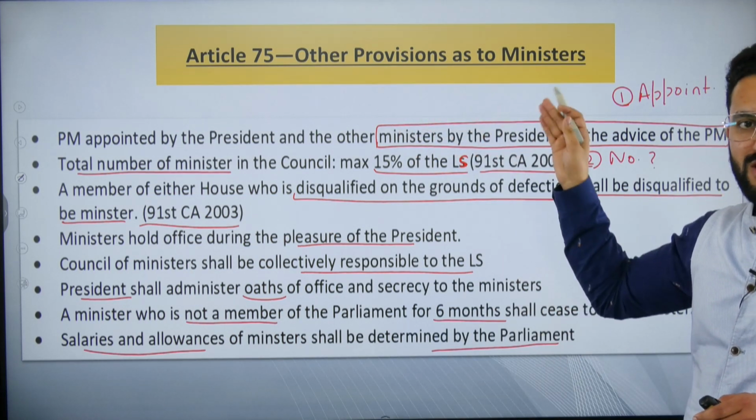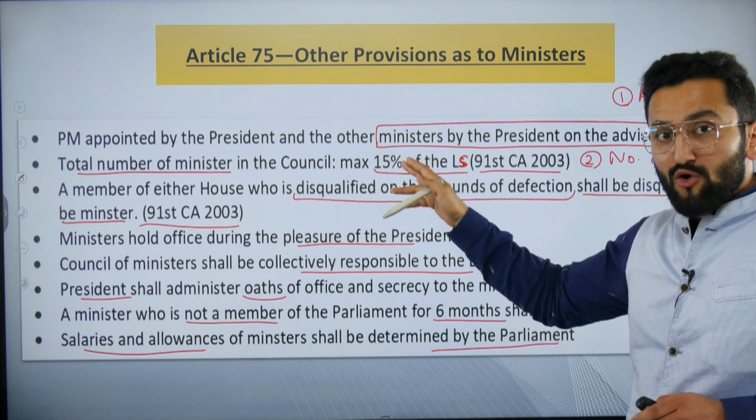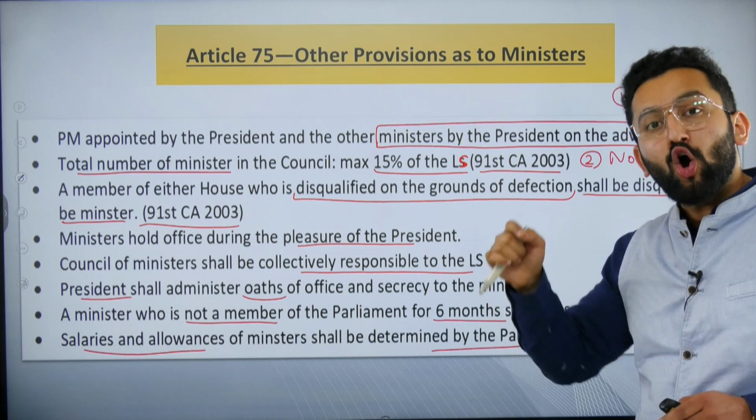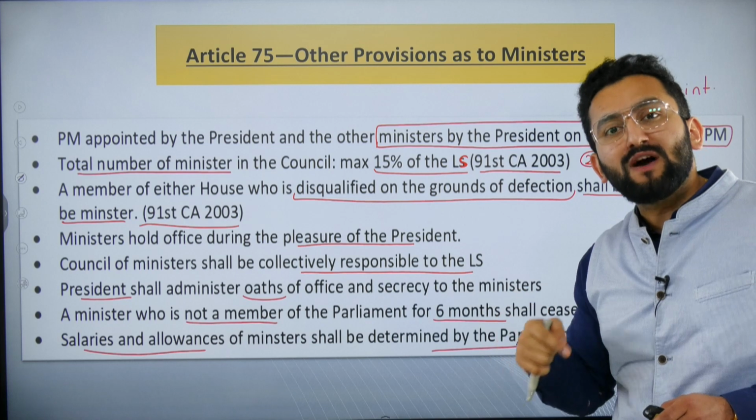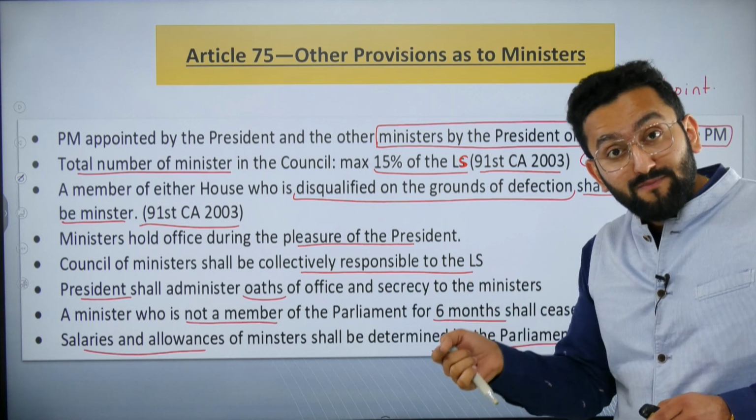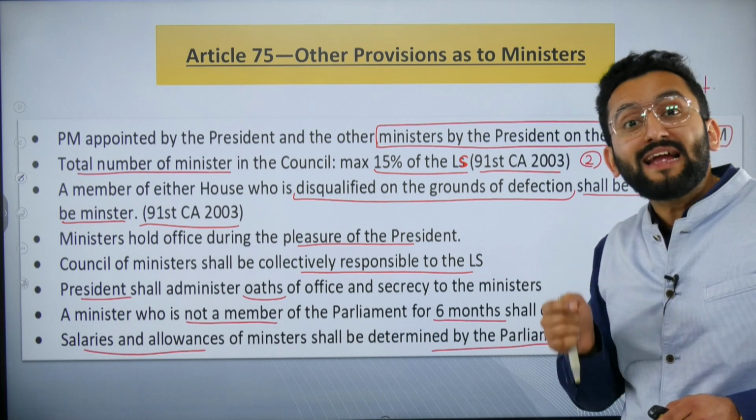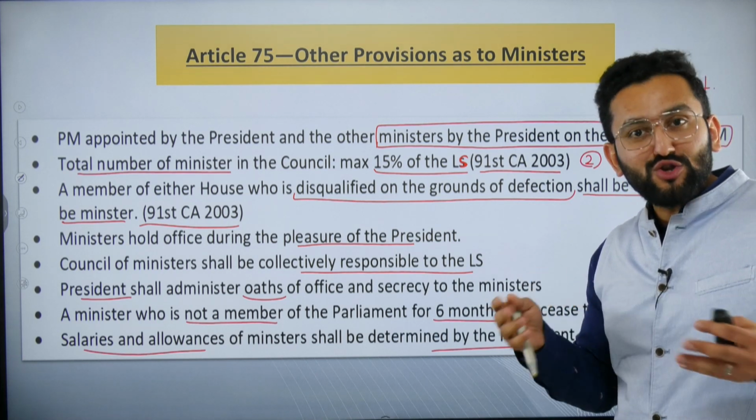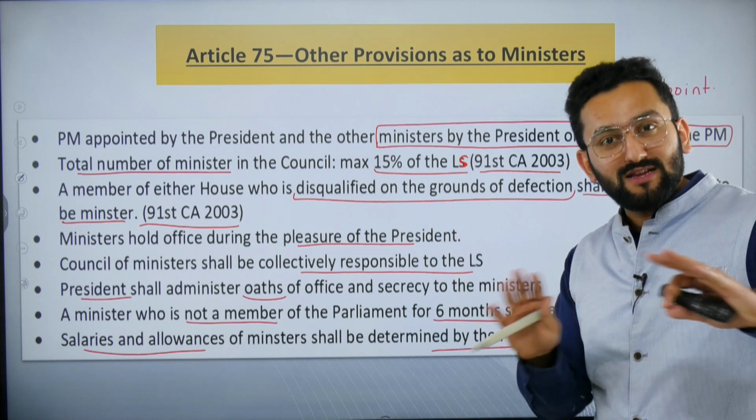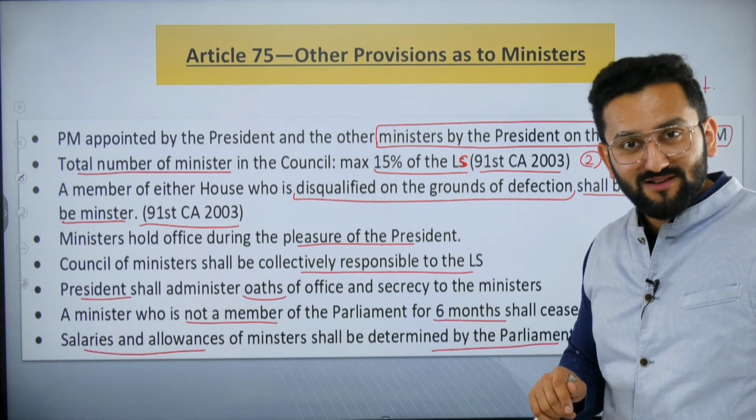Article 75, what are the other provisions? Now, appointment. Ministers are appointed by the Honorable President on the advice of the Prime Minister. And this advice, which is given by the Prime Minister to the President, is binding, because the Council of Ministers is the Prime Minister's Council of Ministers. That is why this much independence needs to be given to the Prime Minister.